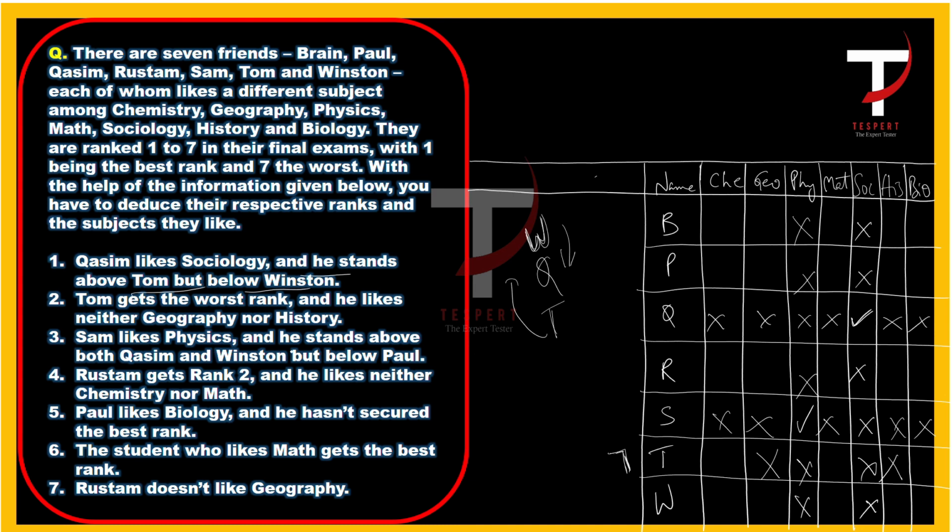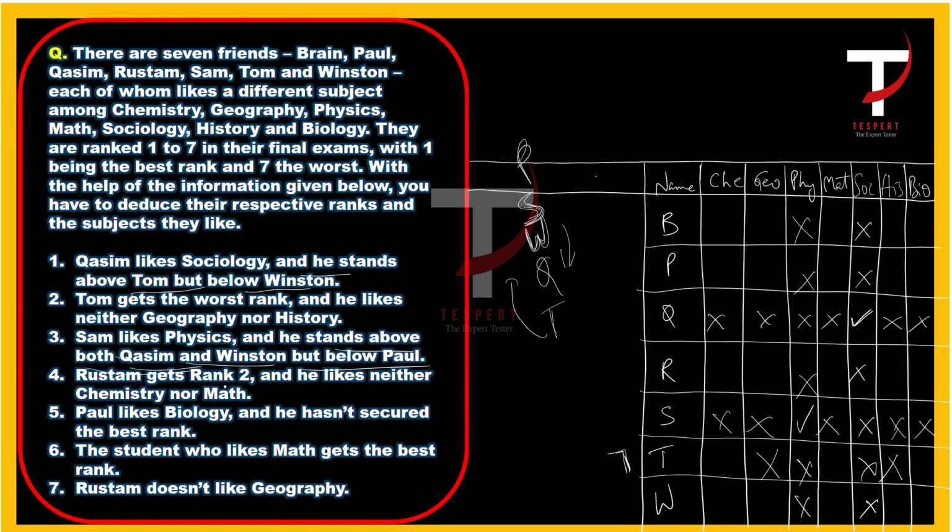Okay. And Sam stands above both Qasim and Winston but below Paul. Right. So Sam will be here, which is above Qasim and Winston, but below Paul. So Paul will be here, right? So Sam is below Paul.